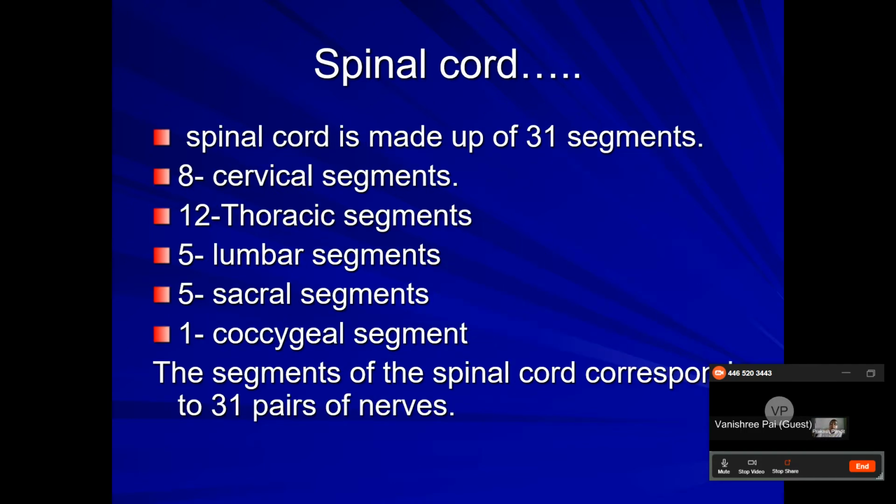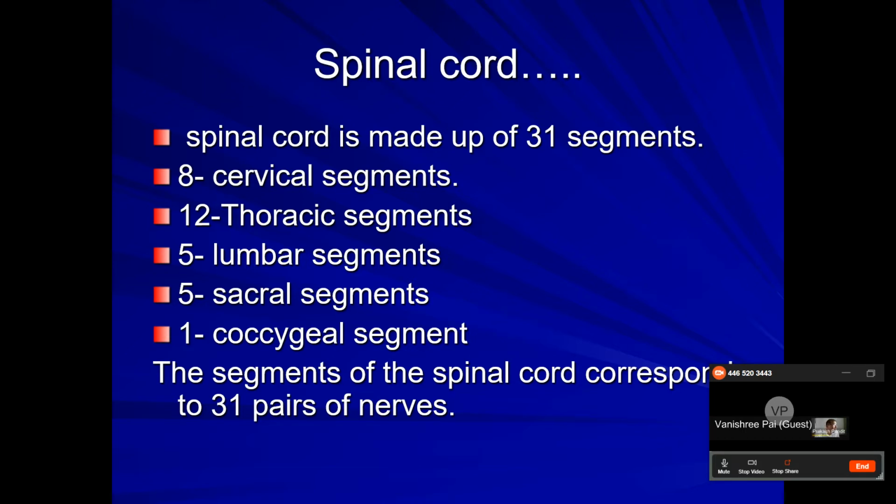So now, the spinal cord has, I have told you, 31 segments. What are these segments? There are 8 cervical segments found in your neck region. Then 12 in the thoracic segment, just behind the chest. In the vertebral column, you can see there are 12 segments. In the abdominal region, there are 5 segments, what you call lumbar segments, and 5 more in the sacral segment. And the last one is the coccygeal segment, which is a tail.